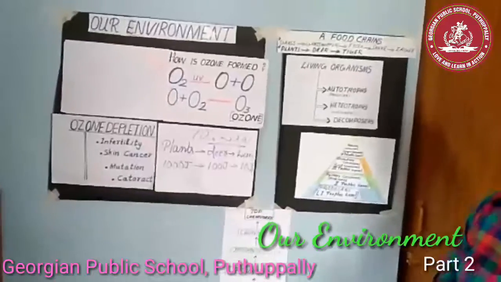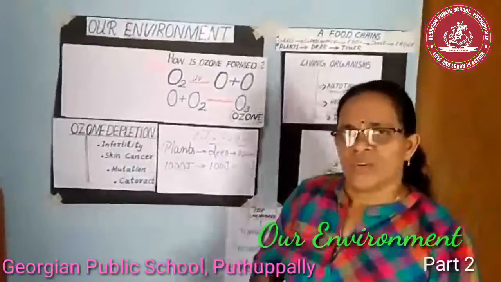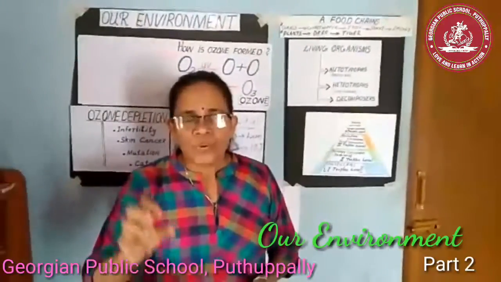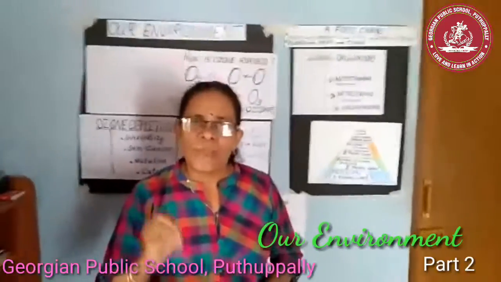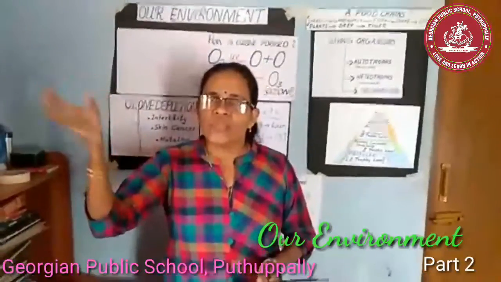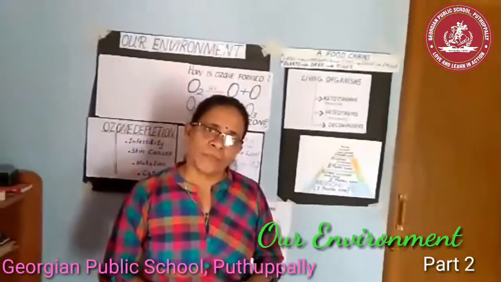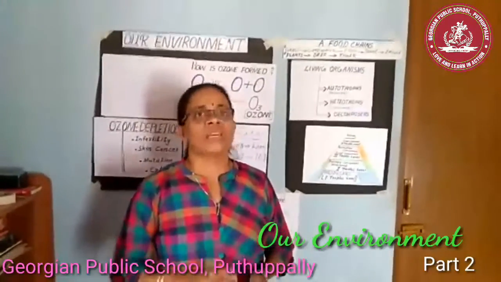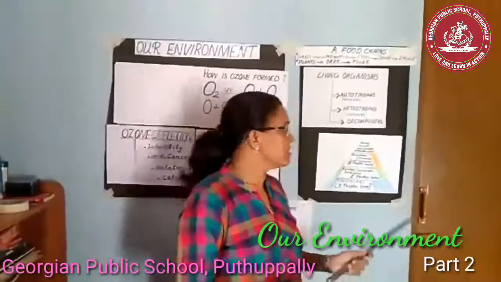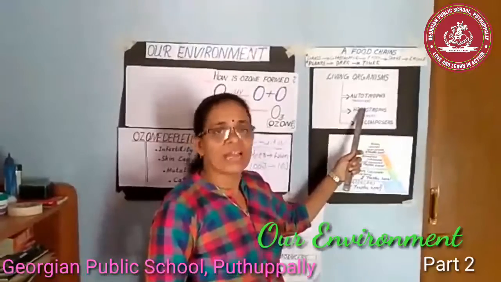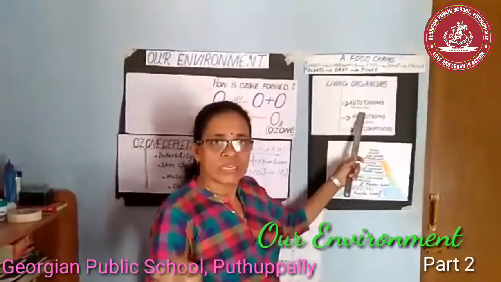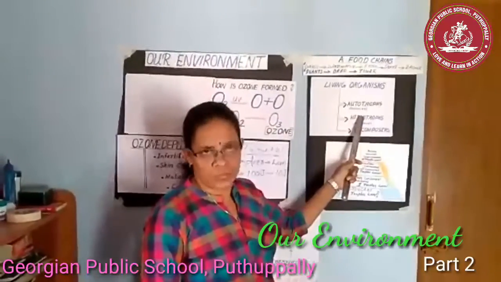Okay, so children, can you tell which group of living organisms can produce food by utilizing solar energy through the process of photosynthesis? Surely green plants and some blue-green algae. That's why they are called producers or autotrophs.